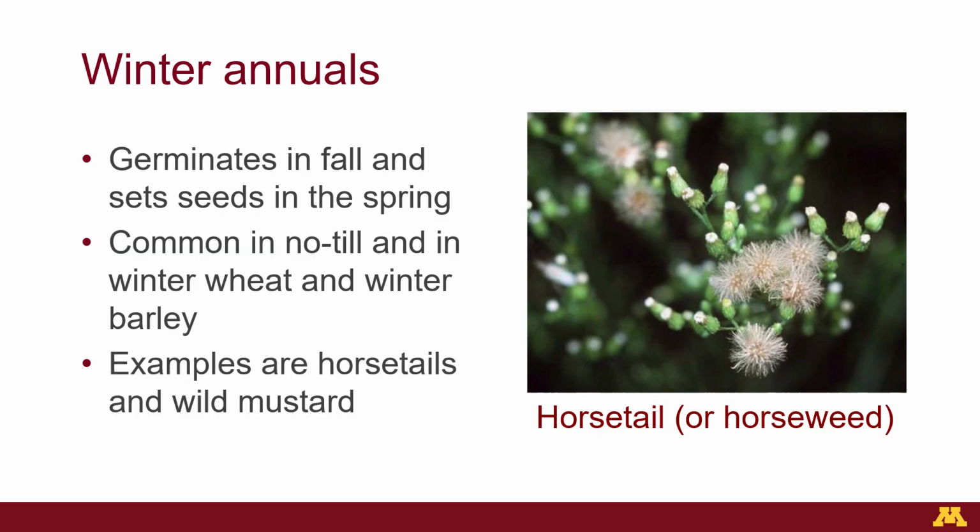Another type of life cycle that falls under the annual category is winter annual. Generally, annuals complete their life cycles in 1 season. In other words, they germinate in the spring and set seed and die by the fall. A winter annual is similar, but it germinates in the fall and sets seed and dies in the spring. Winter annuals can be common in no-till and in winter annual crops such as winter wheat and winter barley. Examples are horsetails and wild mustard. Here we show the small white flowers and fluffy white seed heads of horsetail, also called horseweed.